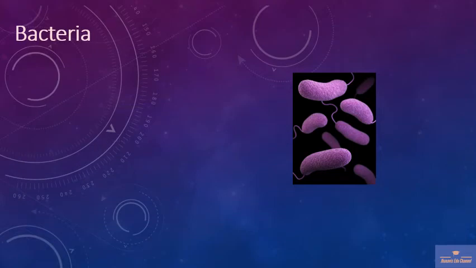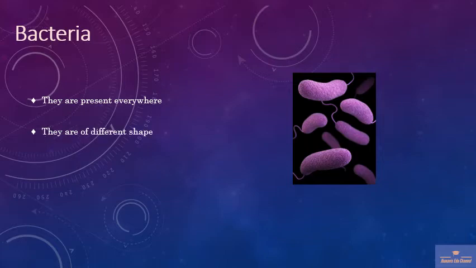Now let's talk about bacteria as an example of a prokaryotic cell. Bacteria are present everywhere. They are present in water, the soil and the air we breathe. They are of different shapes. They may be cocci, or some may be rod-shaped bacteria called bacillus.